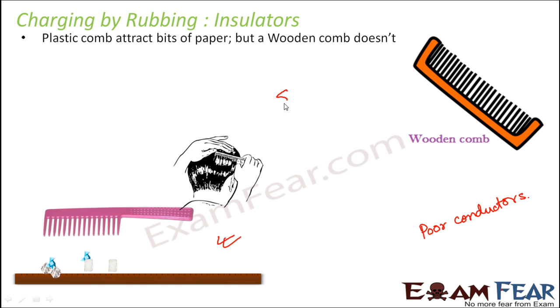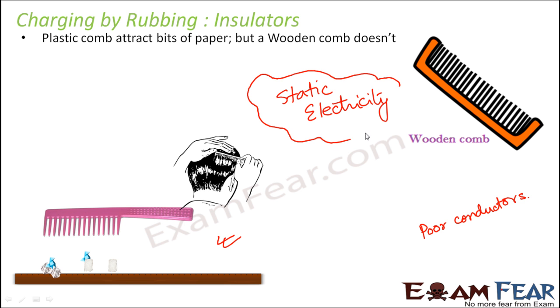So here we introduce the concept of static electricity, because normally whenever we talk about electricity, all that comes to our mind is current electricity, that is, the flow of electrons through wires or through good conductors, and that is how electric current flows, and that gives rise to current electricity. But here we are talking about a different concept altogether. It is static electricity. So let us understand what happens in static electricity.